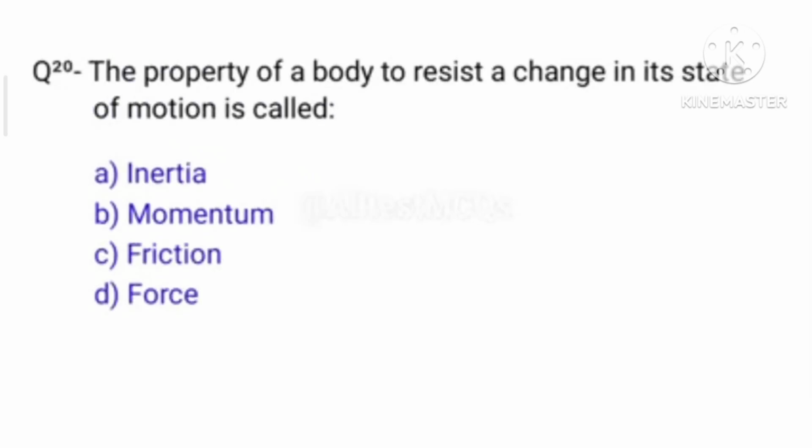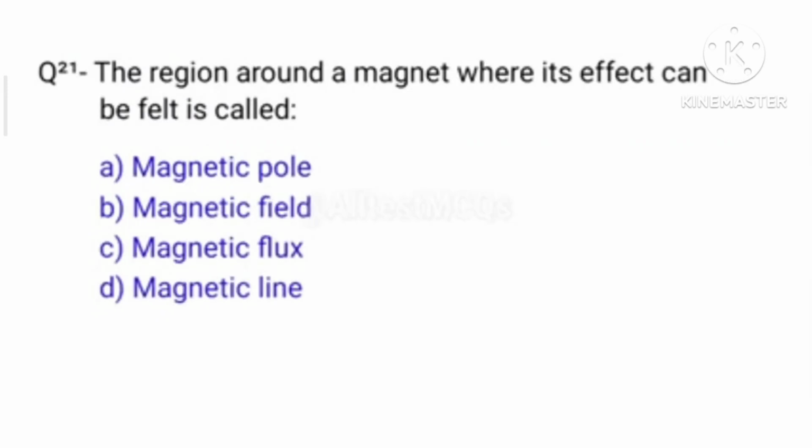And next question number 20. The property of a body to resist a change in its state of motion is called? Right answer is option A, inertia. Question number 21. The region around a magnet where its effect can be felt is called? Right answer is option B, magnetic field.